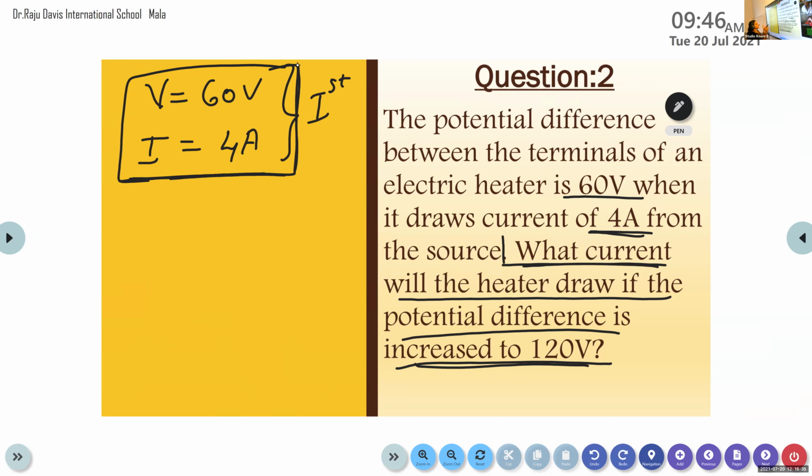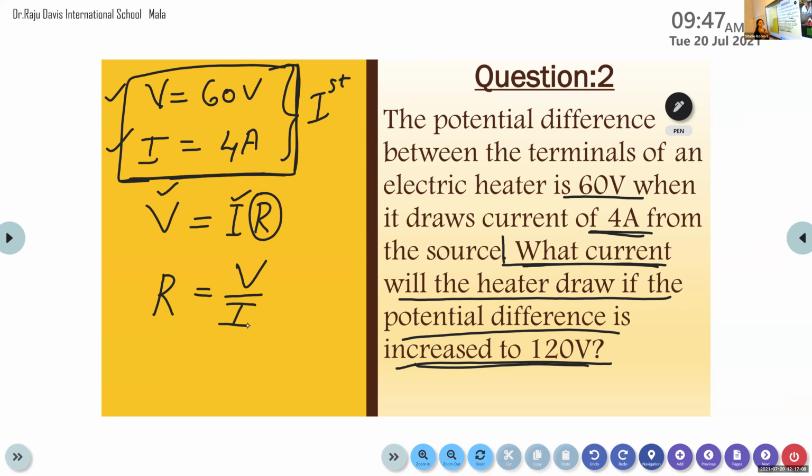Initially, the electric heater is connected to a voltage V is equal to 60 volt. During that time, we get a current I is equal to 4 ampere. So from these two values, we can calculate the resistance by using Ohm's law. According to Ohm's law, we know that V is equal to IR. So here the value of current and voltage is provided. So we can easily calculate the resistance by rearranging the equation. R is equal to V divided by I.